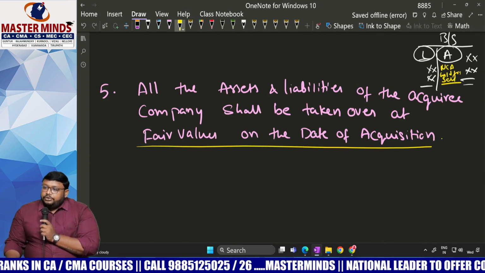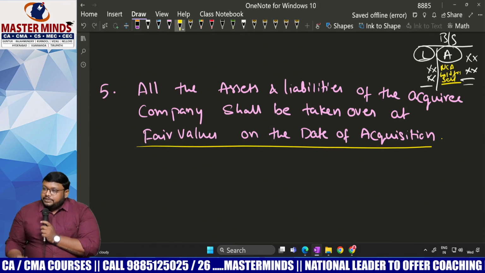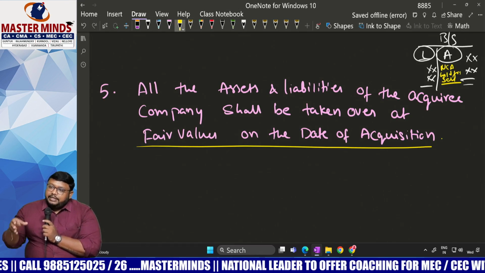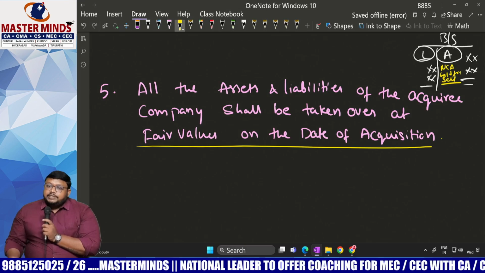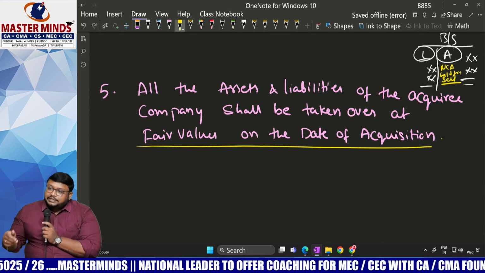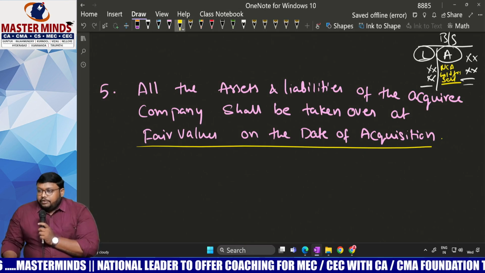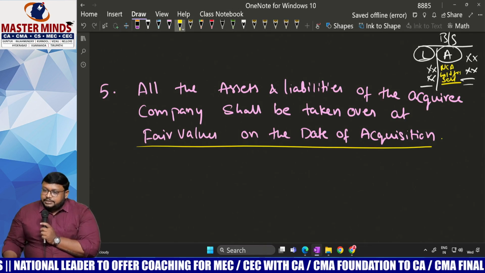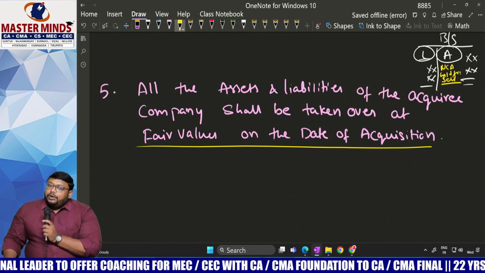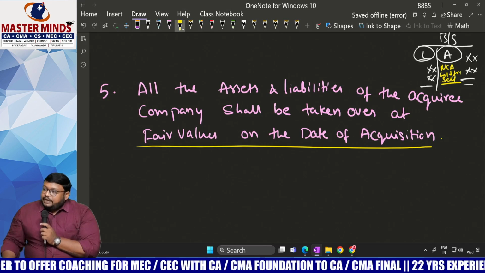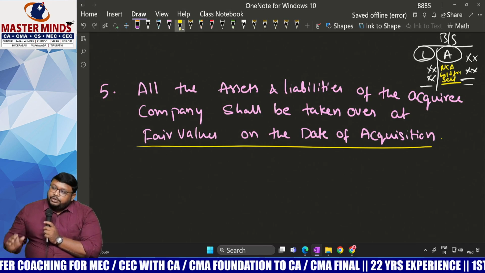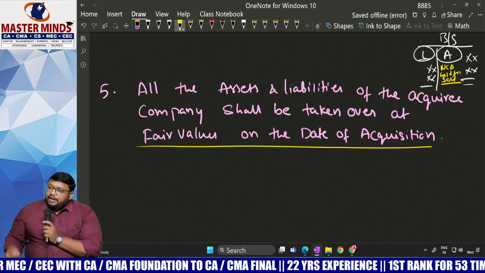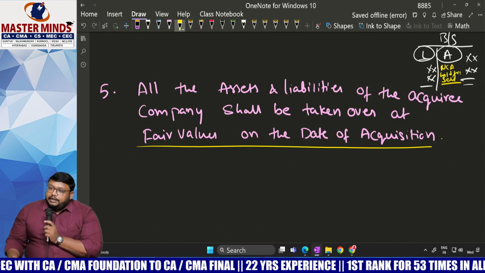For example, for fixed assets, simply in our language, we can say non-current assets are fixed assets. Fixed assets used in the business means we have Ind AS 16 property, plant and equipment. If the same fixed assets are held for sale, we have a separate standard in Ind AS, that is Ind AS 105, which deals with non-current assets held for sale and discontinuing operations. But in accounting standard 10, a single standard deals with both the assets used in the business and the assets held for sale. Here we have a separate standard for non-current assets held for sale.